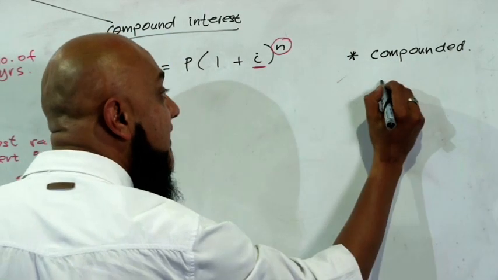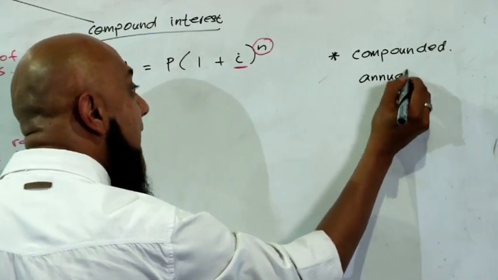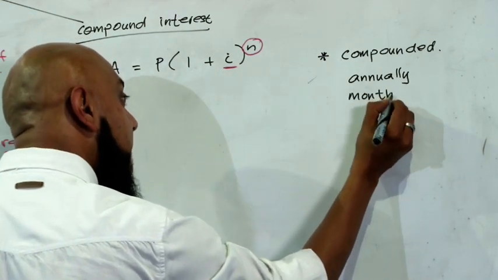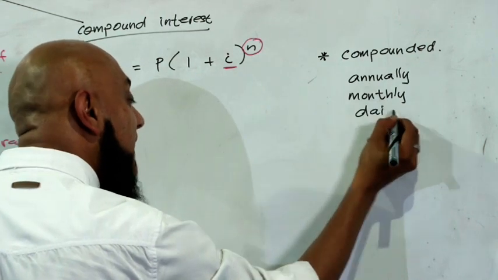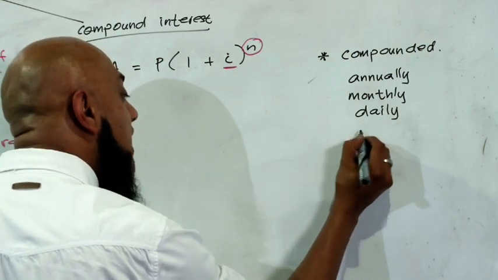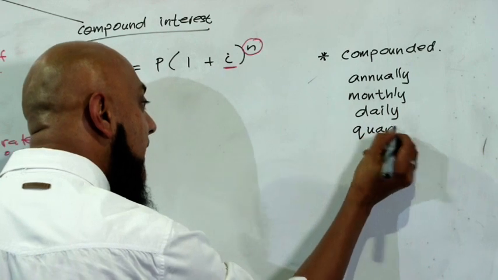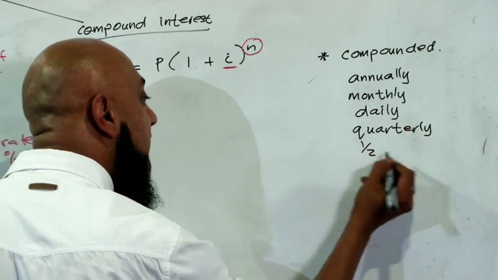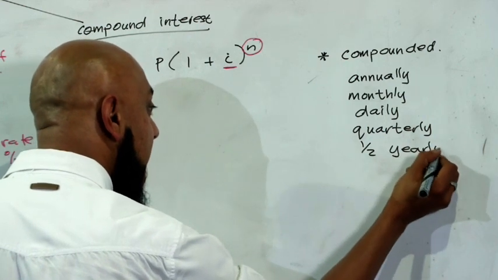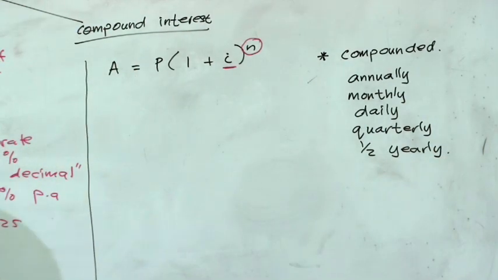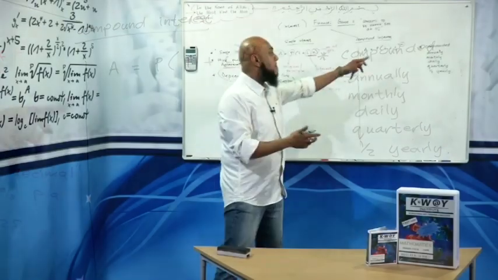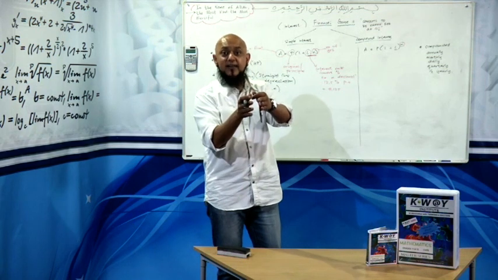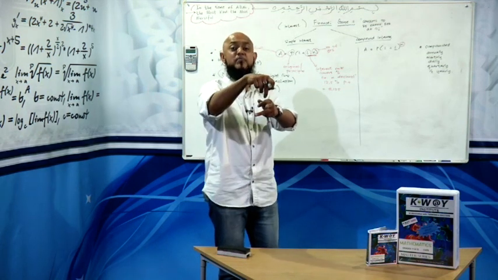We'll do our compoundings. It can be compounded annually. It can be compounded monthly. It can be compounded daily. It can be compounded quarterly. Or it can be compounded half yearly. Right. So annually means every year, at the end of every year. Monthly, common sense. At the end of every month, they compound your interest, they take that as your new principal amount, and they compound it for the next amount.